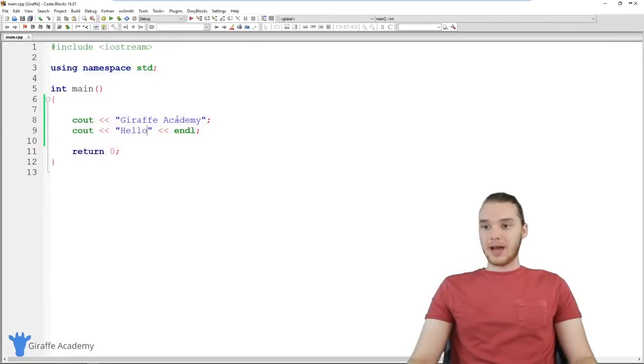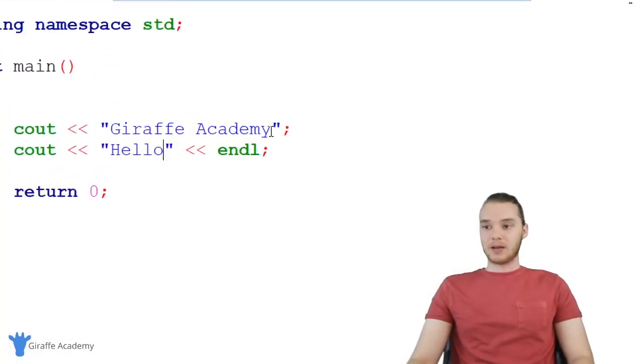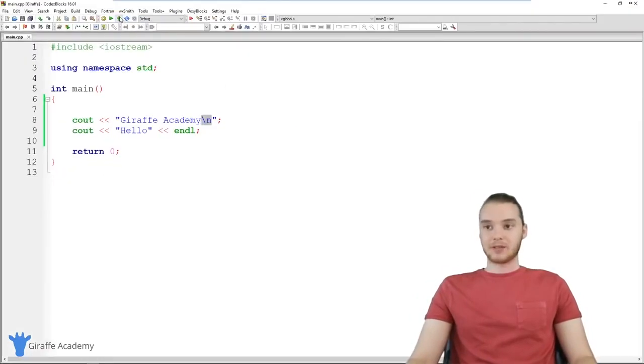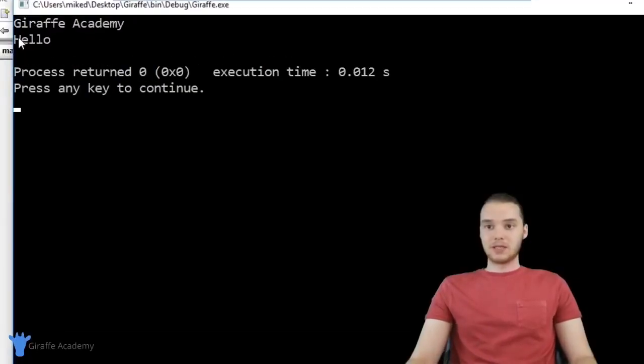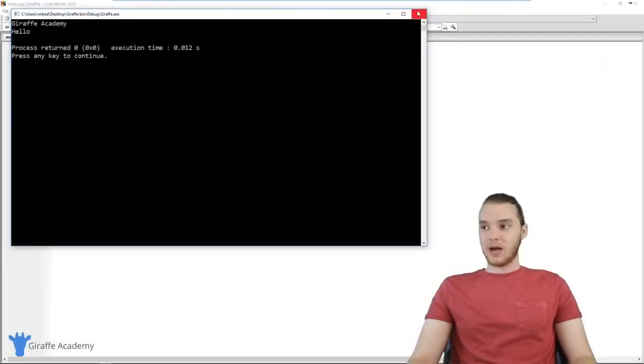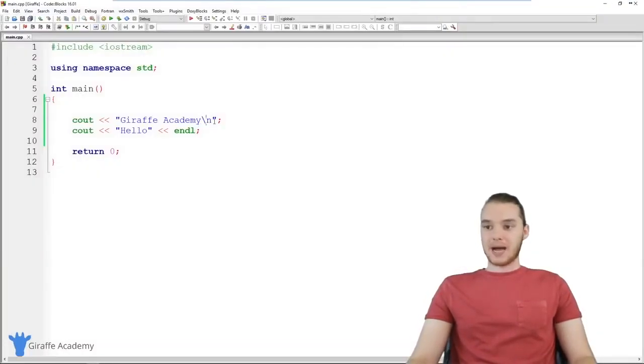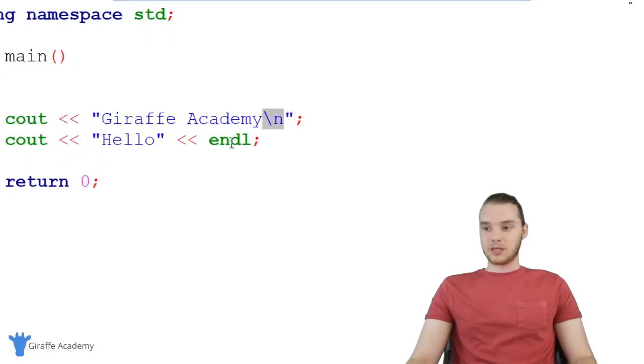If I wanted to, though, I could actually manually come in here and specify a new line by saying a \n. So \n basically means that we want to print out a new line. So this inside of a string represents the new line character. So now when I run this program, you'll see that hello gets printed out on a new line. So that's how we can use that \n inside of our string in order to do essentially the same